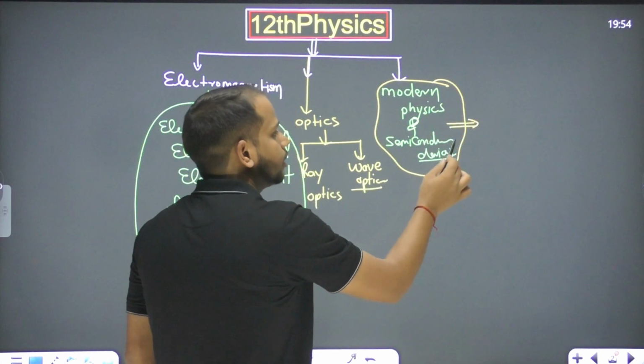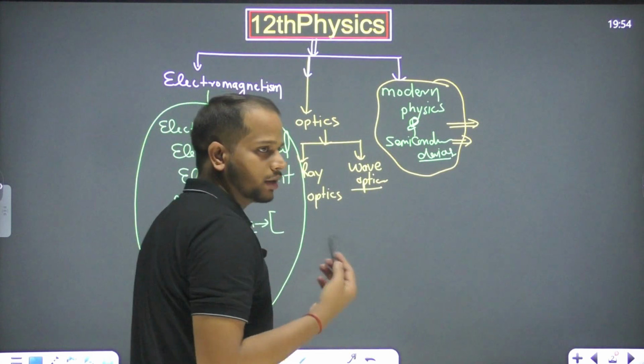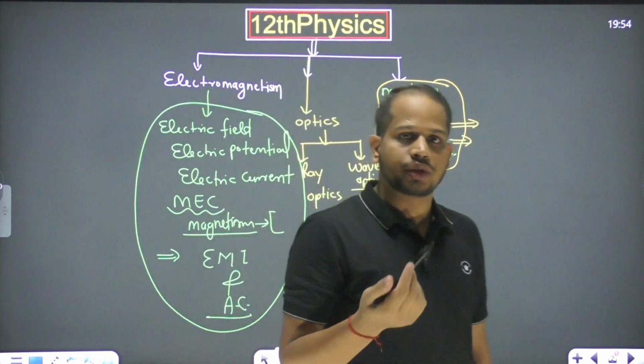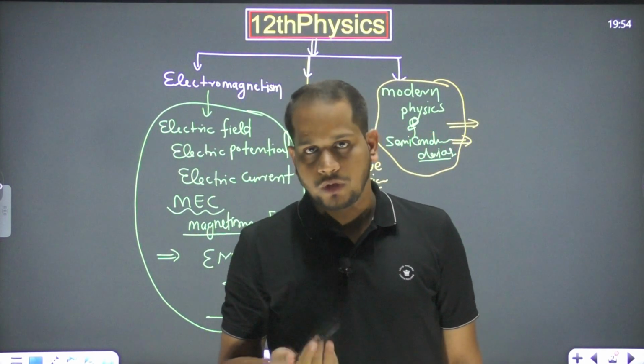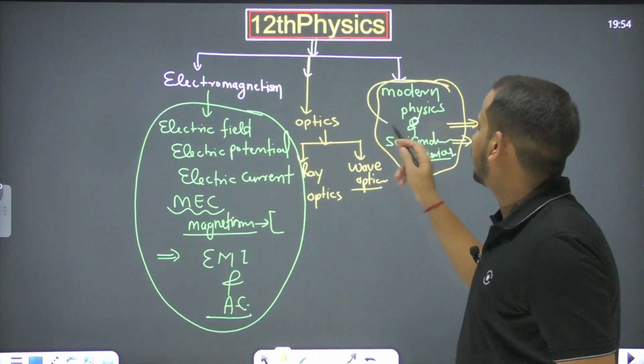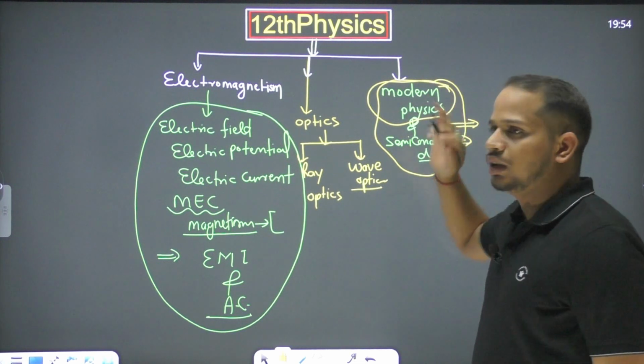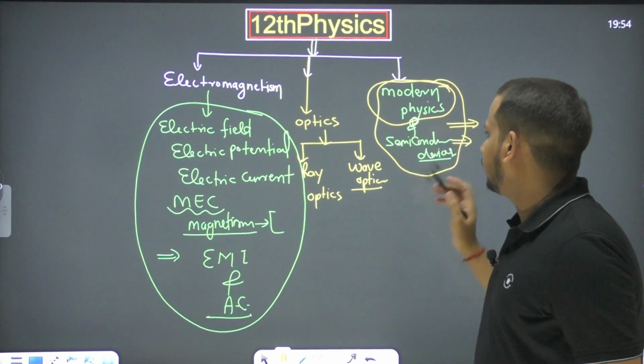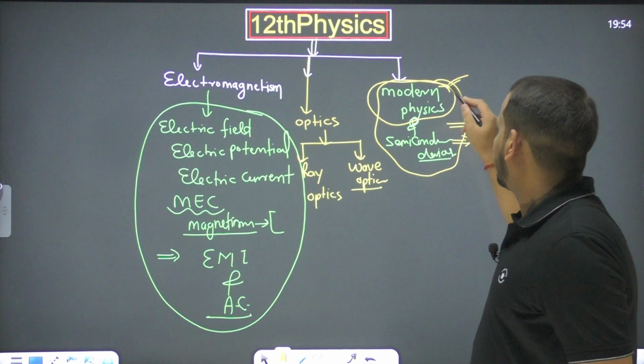And then modern physics and semiconductor devices, right? In this section we will cover what a semiconductor is and how we use semiconductor devices in our daily life. And the next one is modern physics. What is the meaning of modern physics? Actually the name is only modern, but it's a very ancient thing.